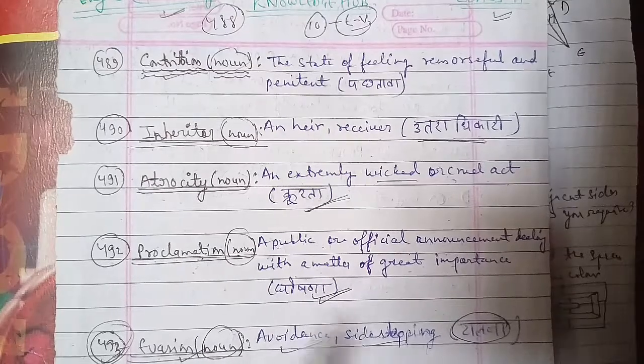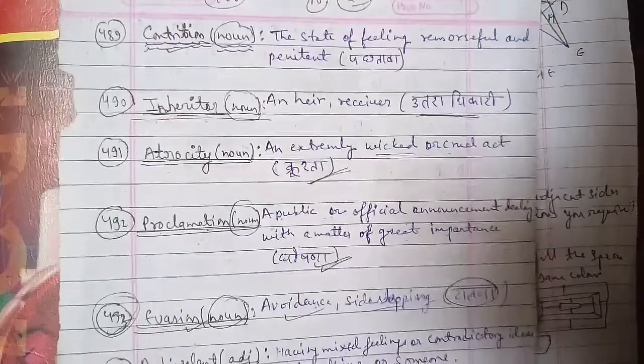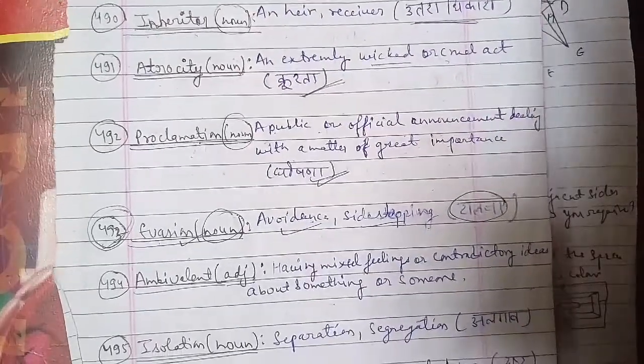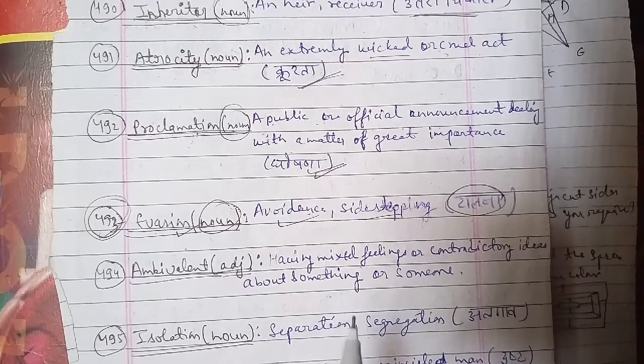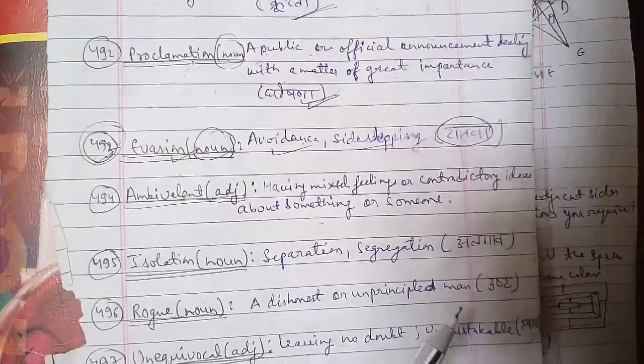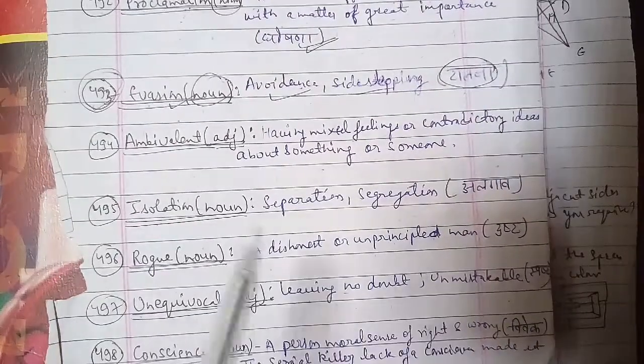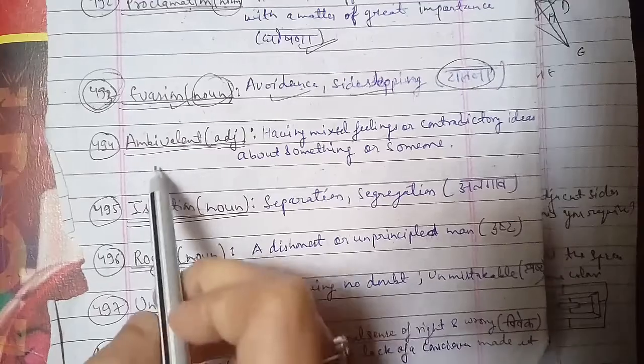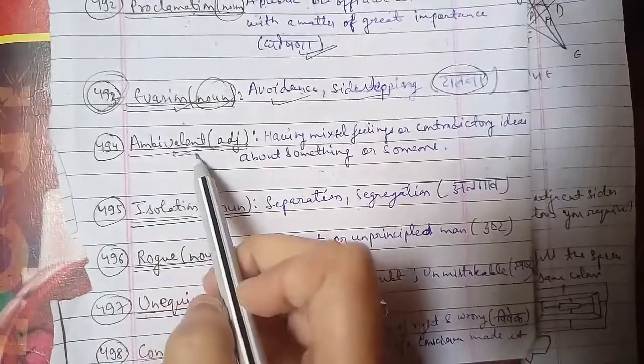Okay, you are evasion your stories, so that is the word evasion being used here. We will discuss it during the discussion of these topics. These vocabulary words, we will also be framing sentences, showing how to use these words in sentences, so that will be important for you as well. Let's go ahead with the 494th word we have, that is ambivalent.